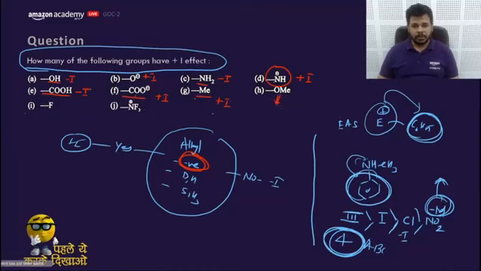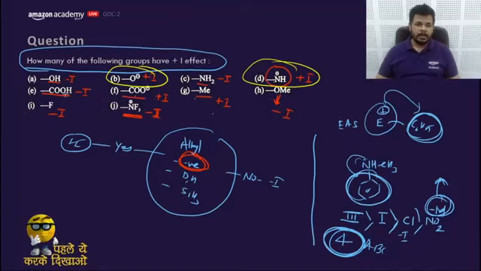Oxygen, ask with the oxygen, it is what? It is not alkyl group or negatively charged, that means it would be minus I. Fluorine would be minus I, and NF3, which is positively charged, that means this would be very, very highly minus I. So plus I, calculate the plus I: B, D, and F, and lastly this Me.